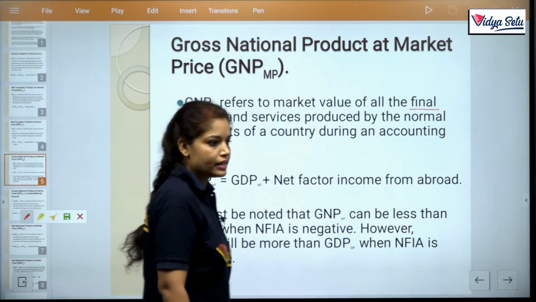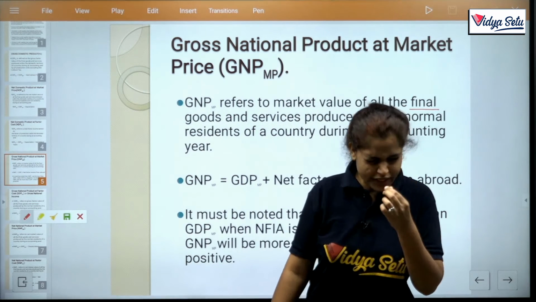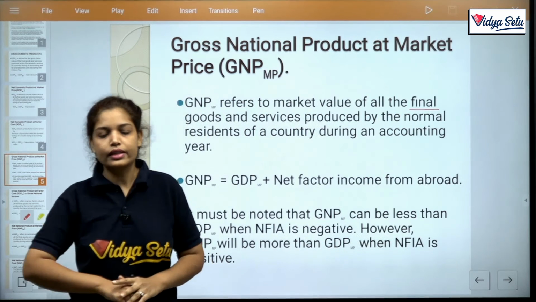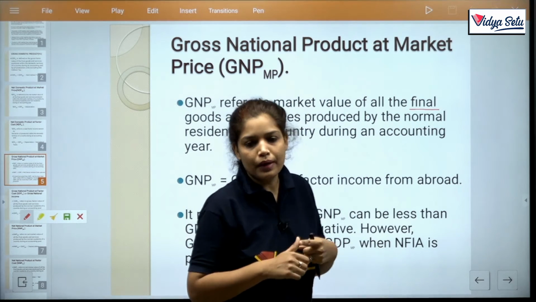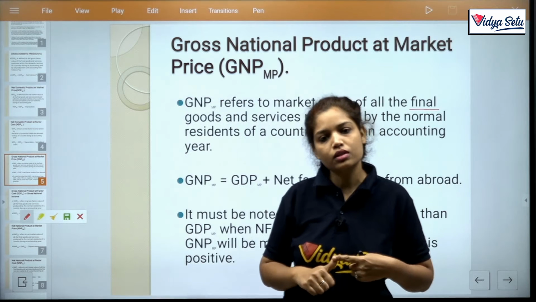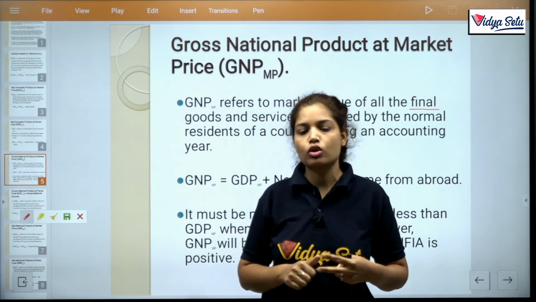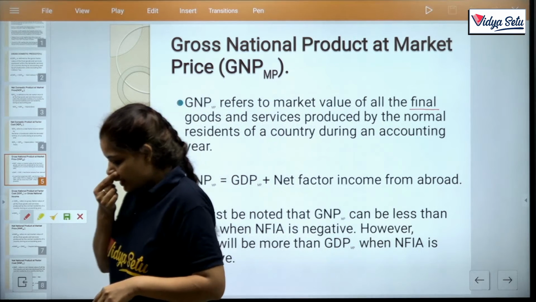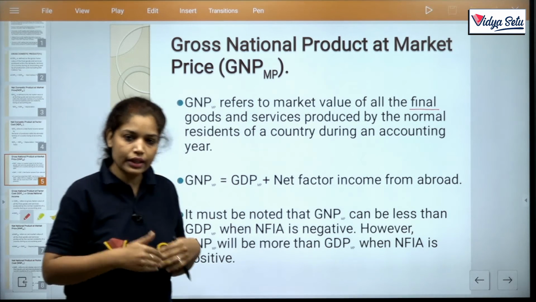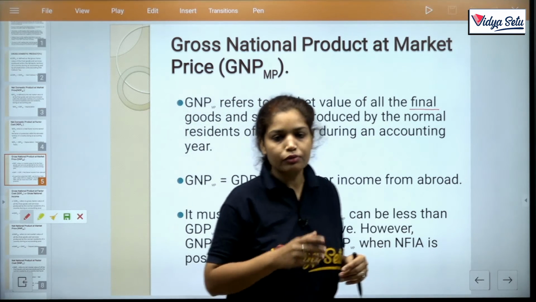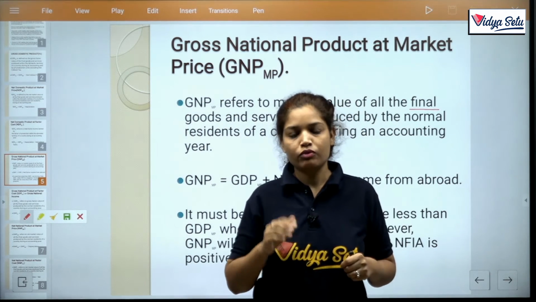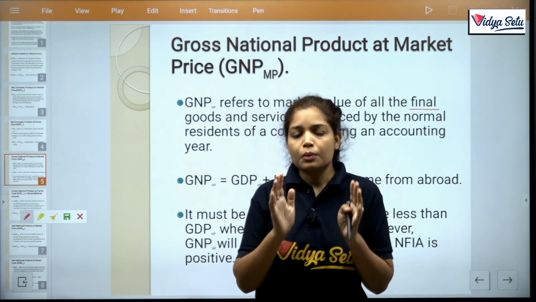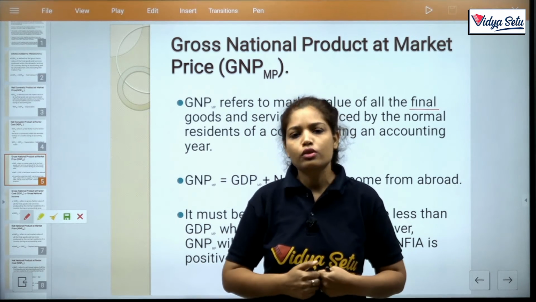What is meant by resident and what is meant by citizen, we already discussed it, but let me just shed some light on this topic. Citizenship is acquired by birth, clear, or obtained by birth or by the application of law, clear. Same as it is, a resident is when you are living in India in a particular accounting year for a definite period which is prescribed by income tax. So that person is known as a resident of India.